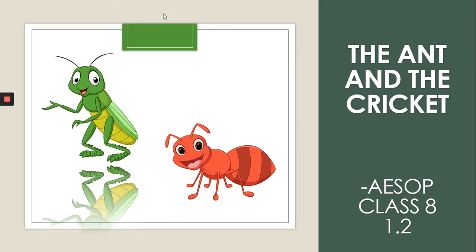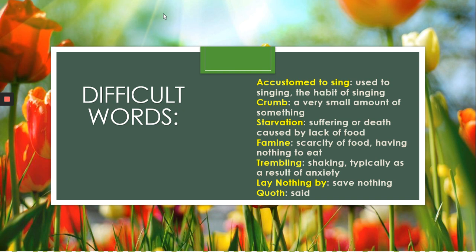Today we'll be learning about this new lesson, The Ant and the Cricket. It's written by Aesop. This is the second part of the first unit of the class 8th English textbook. First, we'll be learning about the difficult phrases and the difficult words in this chapter.